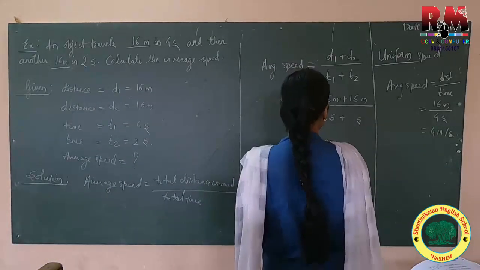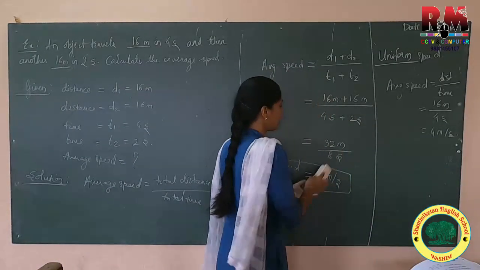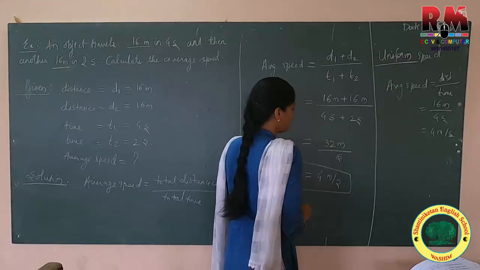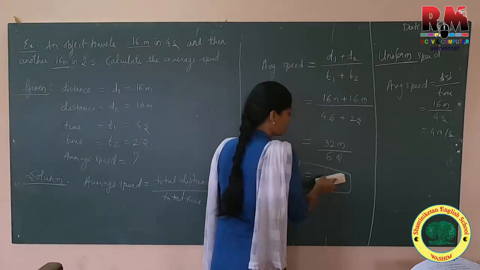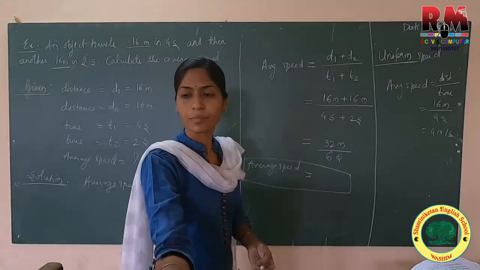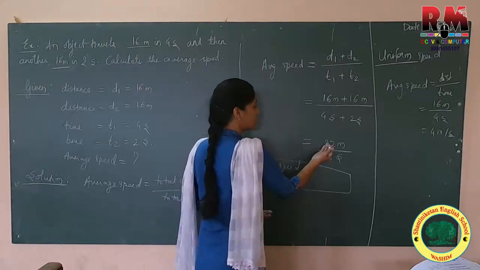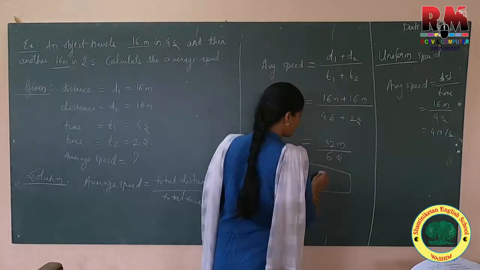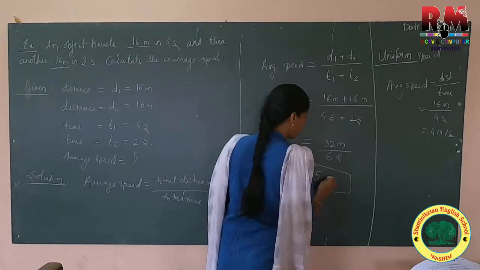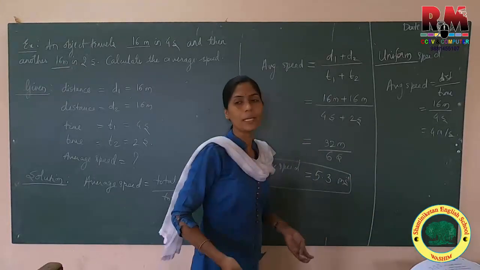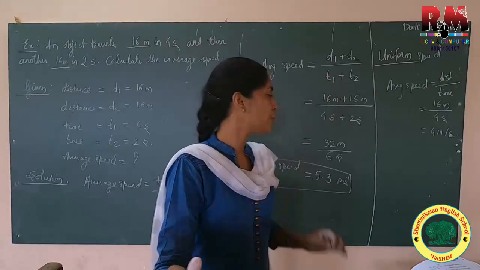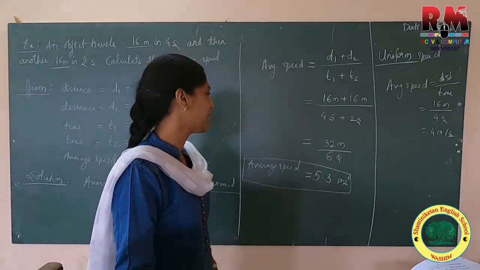Here we will have 2 seconds. Okay, 4 plus 2 will become 6 seconds. And your answer will be 32 divided by 6, 5.3 meter per second, or meter second inverse. Okay. So 5.3 meter per second.